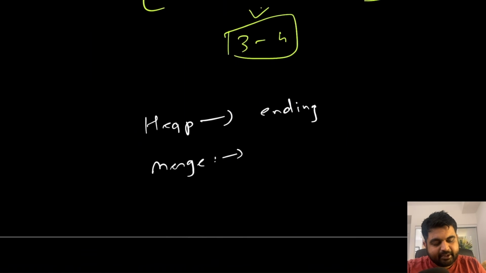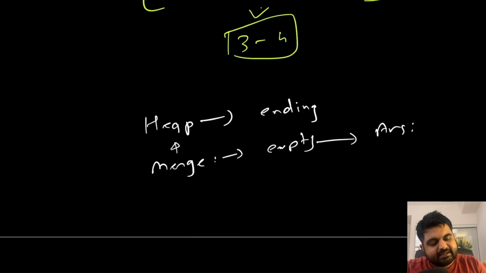We simply iterate over the given values that are already sorted inside the heap, so that can very easily be done. And after merging, we only need to find the empty slots and put those empty slots in some sort of answer array list that we have created, and that's it. This is simply what we can return.